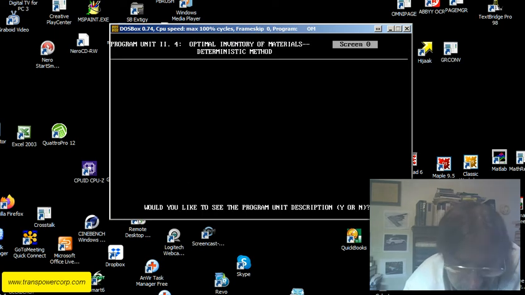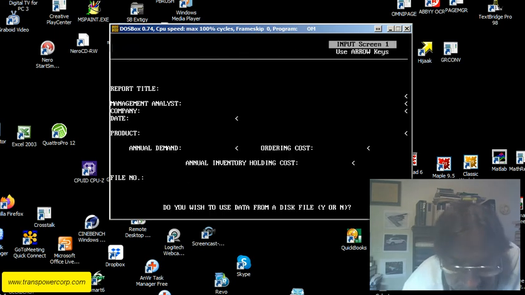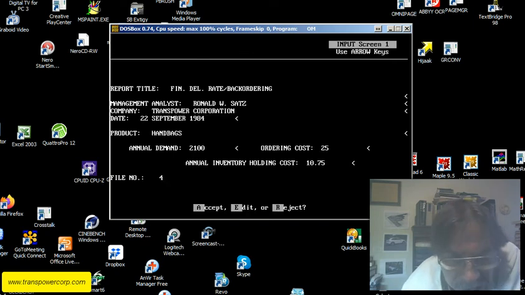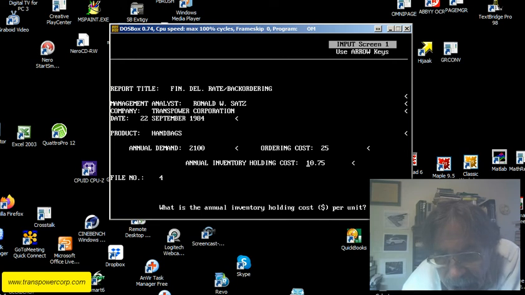Number 4. Skip the description. Load from the file. We'll do 4. This will be model 4. So you need to edit. So again, here's finite delivery rate with back ordering. Name, company, date, handbags again. 2100 is annual demand. 25 is the ordering cost. And inventory holding cost is 10.75.